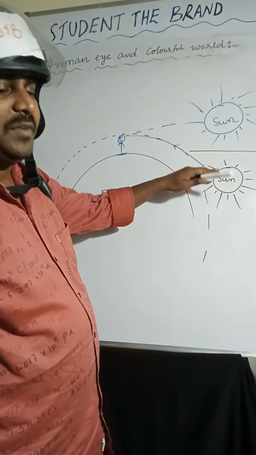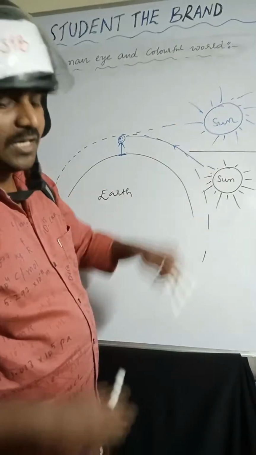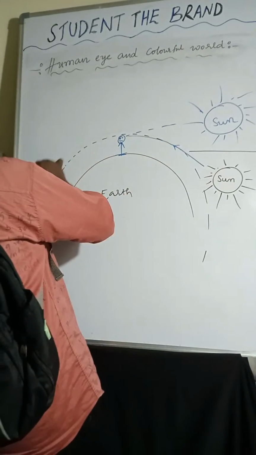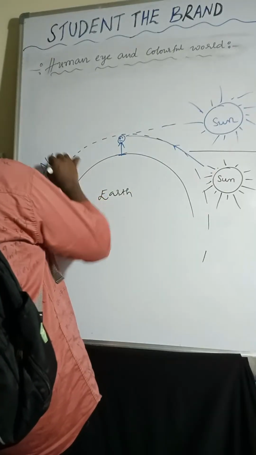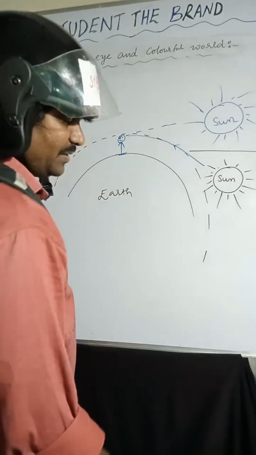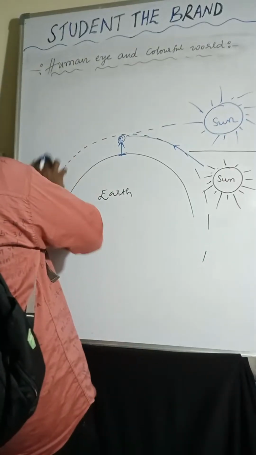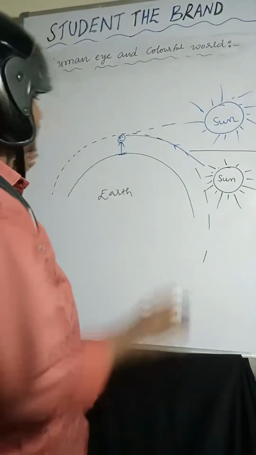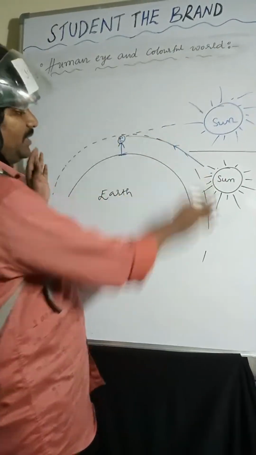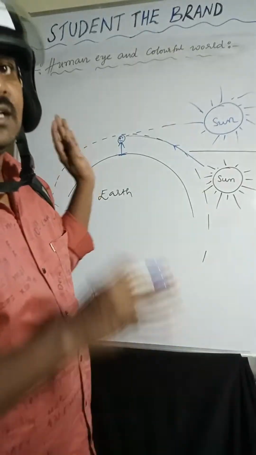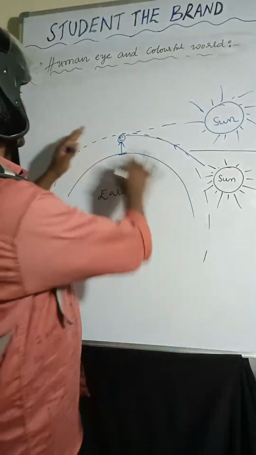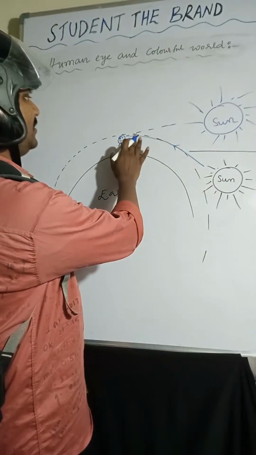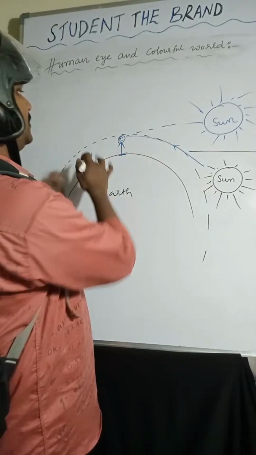Whenever the light rays are coming from the sun, because of the refraction in the Earth's atmosphere, represented by the dotted lines, the light bends at this portion.